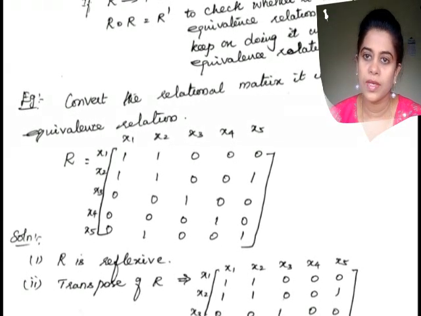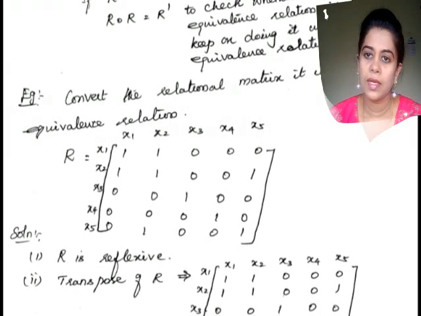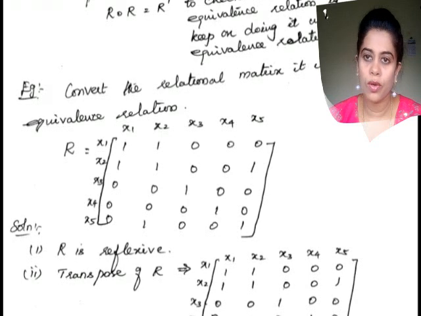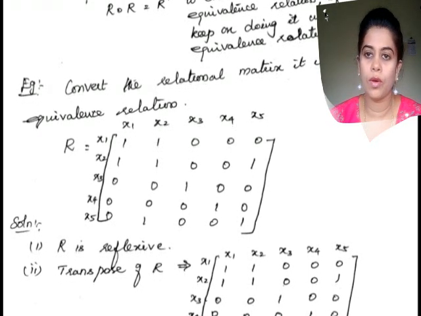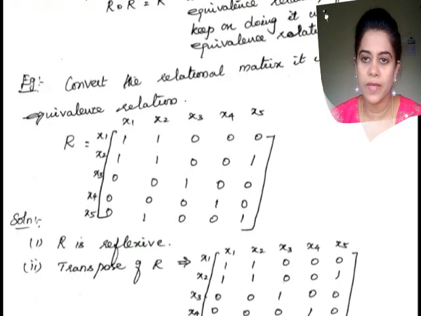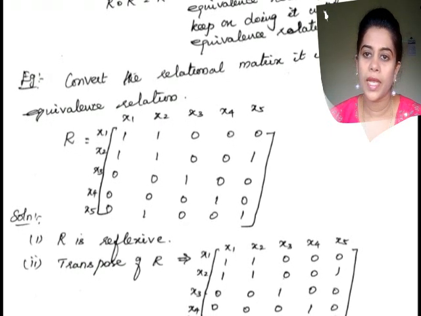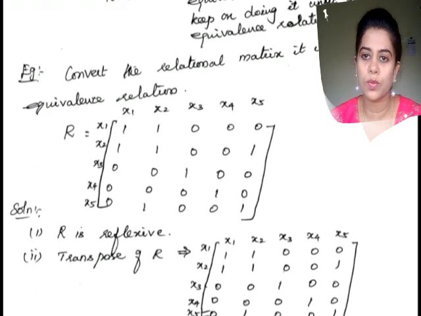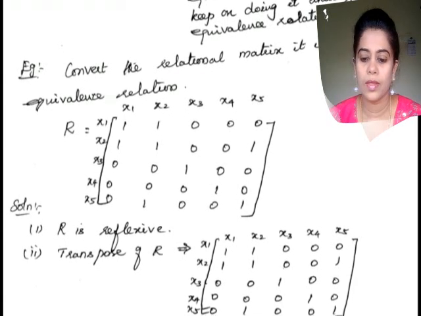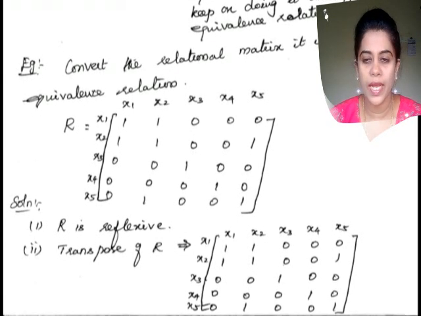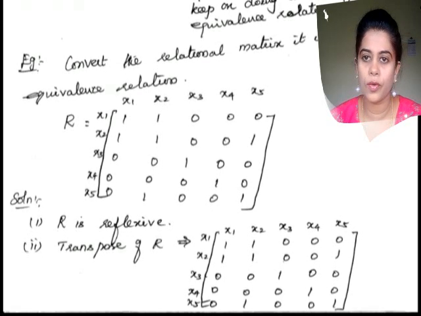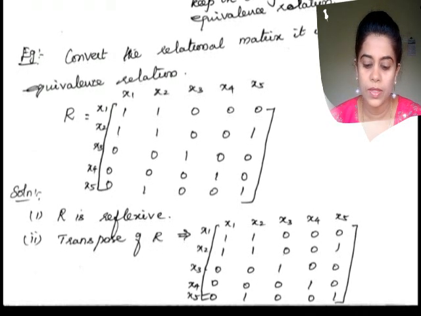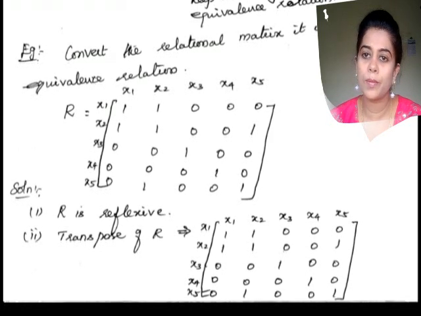Is that clear? The reflexive property says that every element originates itself or is related to itself, which means if I consider it as a matrix, then x1 to x1 should have a relation, which means x1 to x1 is 1. So likewise, we are checking that all the diagonal elements are given as 1. Therefore, automatically it preserves the reflexive property. So the next one, we have to go to the next property, the symmetric property.